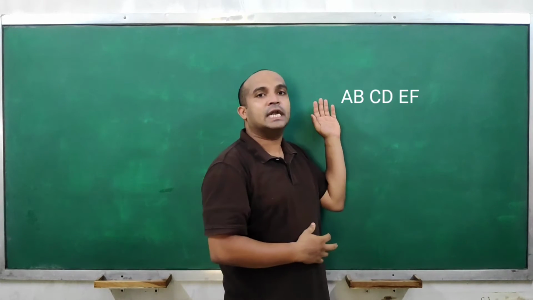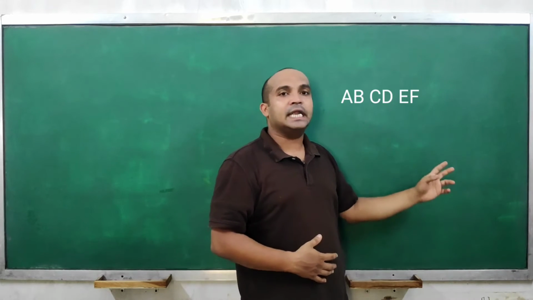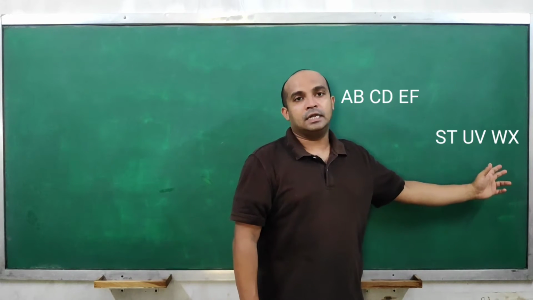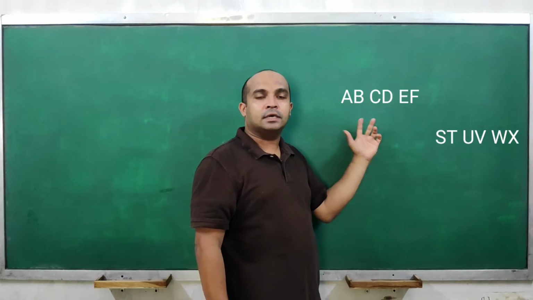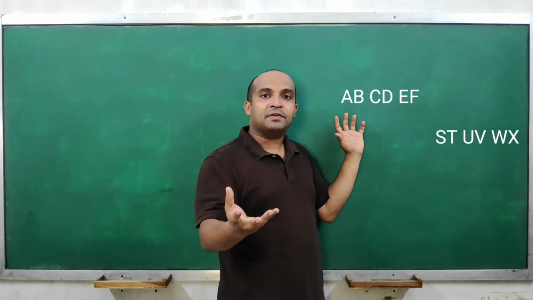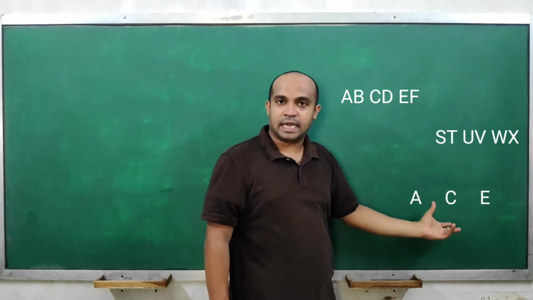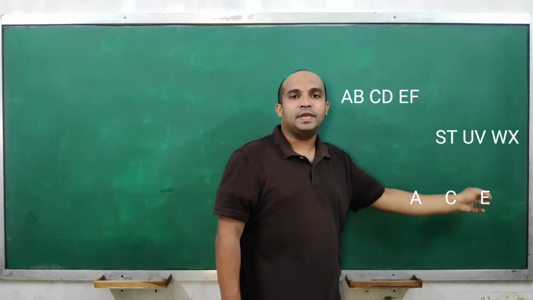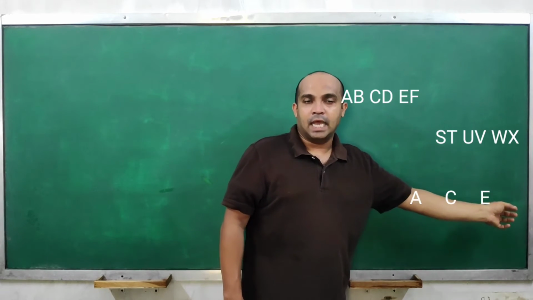Understood? Let's say father has content A, B, C, D, E, F, right? And mother has content S, T, U, V, W, X. Now, from the male parent, from the father, what content of DNA comes? A, then C, then E comes, right? And from the female, T, V, and Y. Understood?